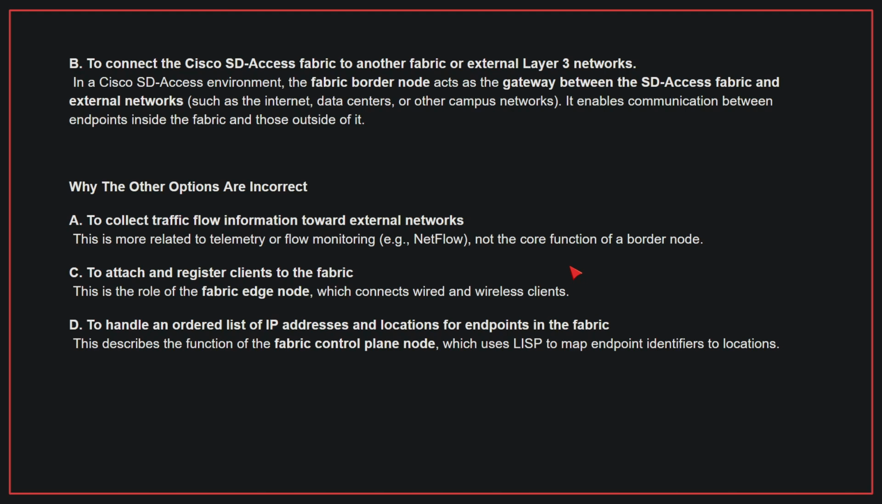Why the other options are incorrect? A. This is more related to telemetry or flow monitoring, not the core function of a border node. C. This is the role of the fabric edge node, which connects wired and wireless clients. D. This describes the function of the fabric control plane node, which uses LISP to map endpoint identifiers to locations. Therefore, the correct answer is B.